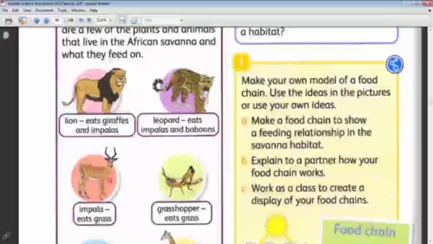Can you do it, Saba? Now? Can you do this food chain? Okay, as homework.